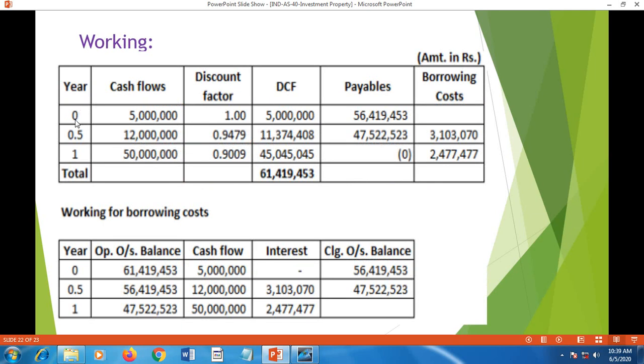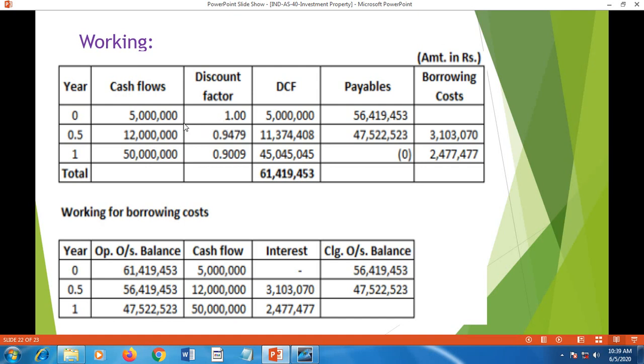In the year 0, that means initially, down payment 50 lakh is paid, and after 6 months 1 crore 20 lakh is paid, after 1 year 5 crore is paid. Because of the difference in the dates of payment, we have to calculate the present values. So the discount factor is considered at 11%.